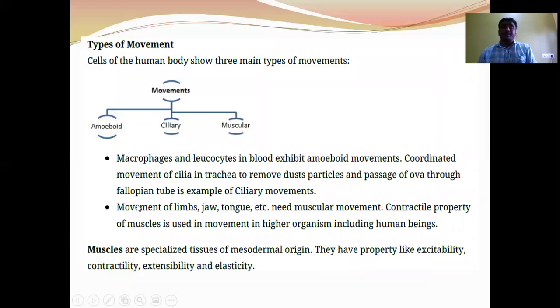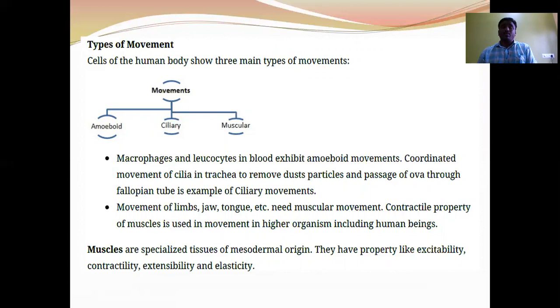The types of movements. There are three types of movements: amoeboid, ciliary, and muscular movement. Amoeboid movement is carried out by the pseudopodia. Pseudopodia are cytoplasmic extensions. Macrophages and leukocytes in the blood exhibit amoeboid movement.